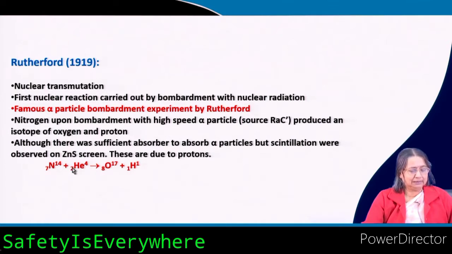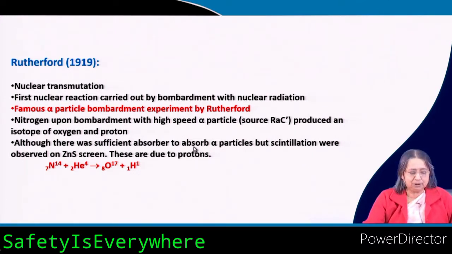When this bombarded nitrogen, we get an isotope of oxygen, 17 with atomic number 8, and a proton is produced.